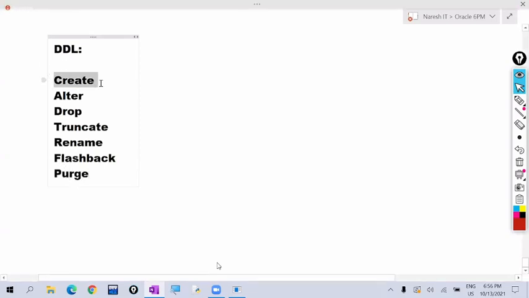Among these, which one is the first command? The create command. Now I'm talking about the create command. Listen carefully. If you don't know how to create the table, you cannot learn Oracle. If you don't know how to create the table, you cannot use views or indexes. You cannot do anything in Oracle. So this is very, very important. To create the tables, first we have to know the data types. So now I will explain the create command syntax and data types in SQL.